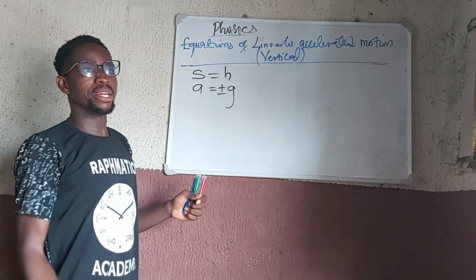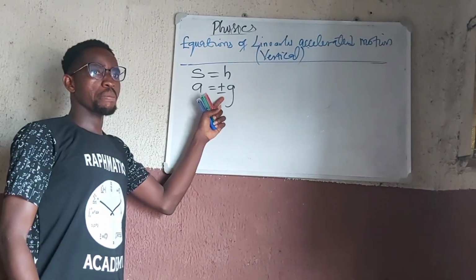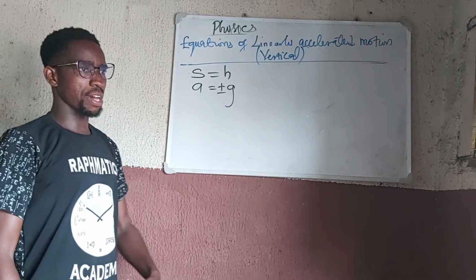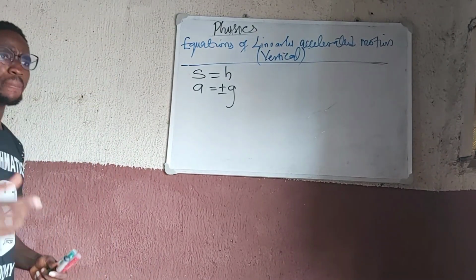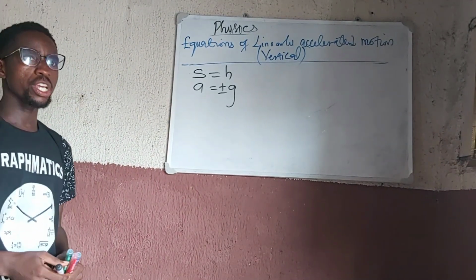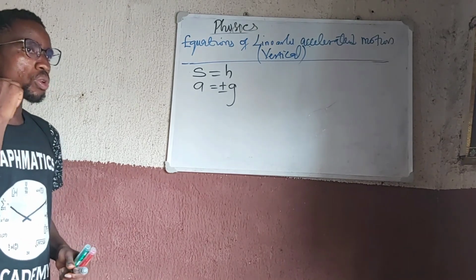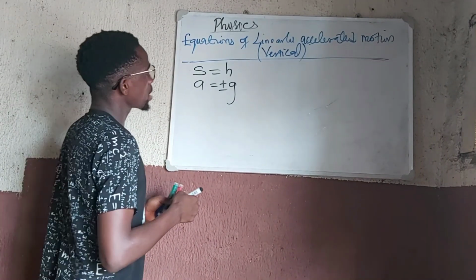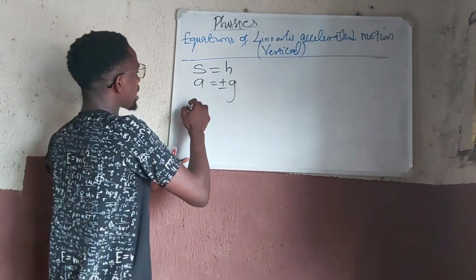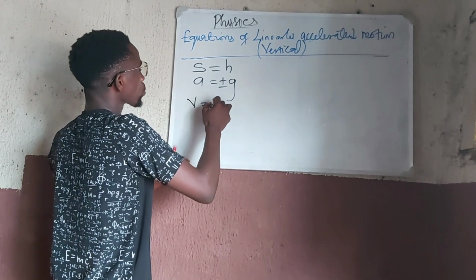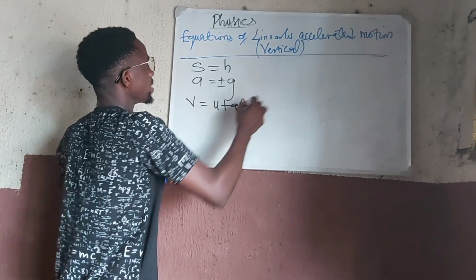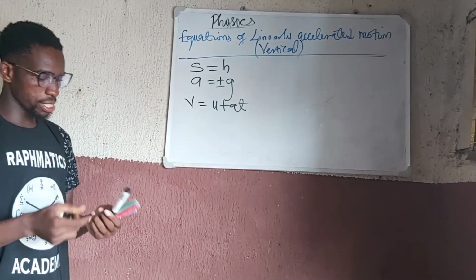So for a body rising up, we use negative. For a body falling down, we use positive for acceleration due to gravity. So let's apply these changes to the equations we already have. What will happen to those equations is the first equation where we have that V is equal to U plus AT. That's our first equation.